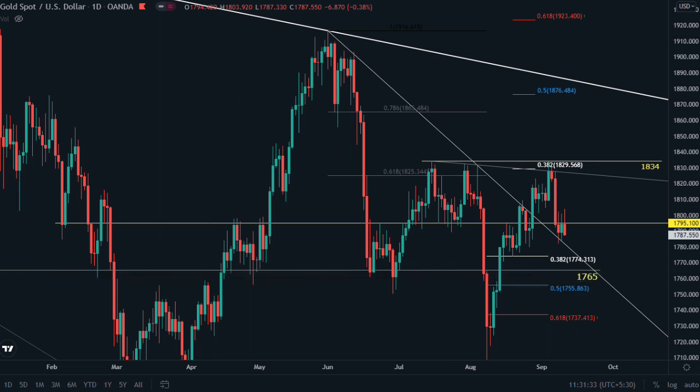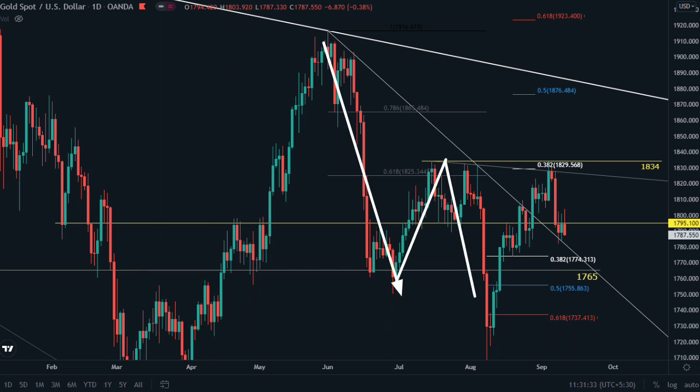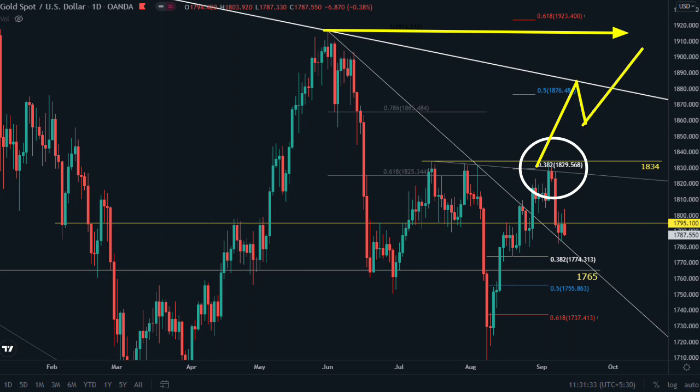Because at 1765, if this support is tested again like the previous market movement, then it will make an inverse head and shoulders chart pattern, and these new bulls will target 1834 and break out above this level up to 1900.